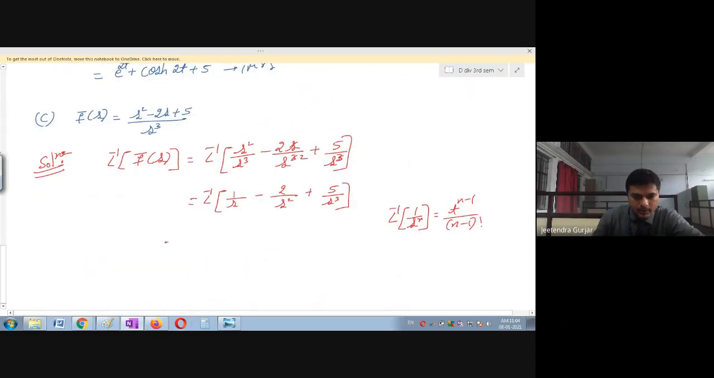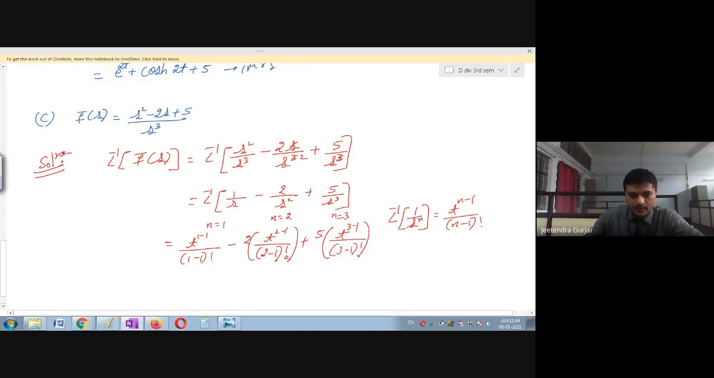Now I will just go through this. So here n is equal to 1, so this is t raised to 1 minus 1 divided by 1 minus 1 factorial. Minus 2 is constant, I will write 2 outside. Here n is equal to 2, so t raised to 2 minus 1 divided by 2 minus 1 factorial. Plus 5 I will take outside, so this is 1 upon s cube, so n is equal to 3, so this is again t raised to 3 minus 1 upon 3 minus 1 factorial, right?